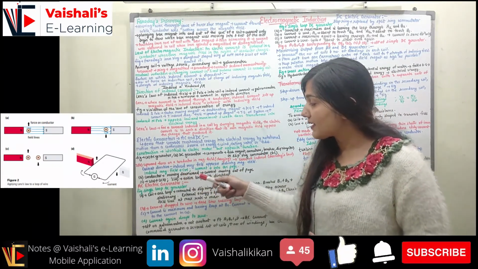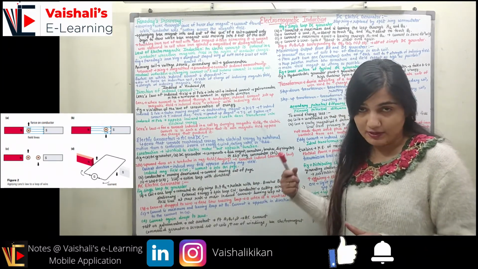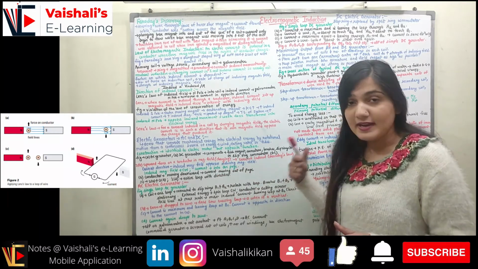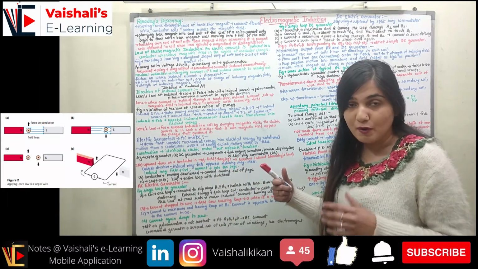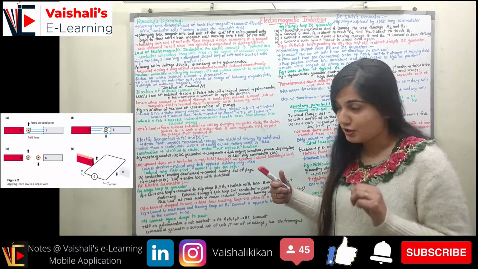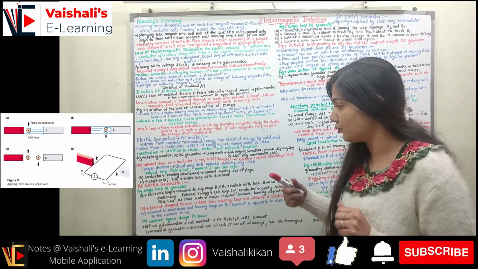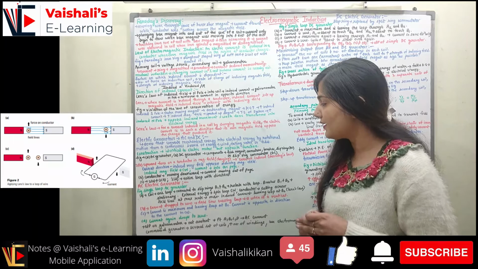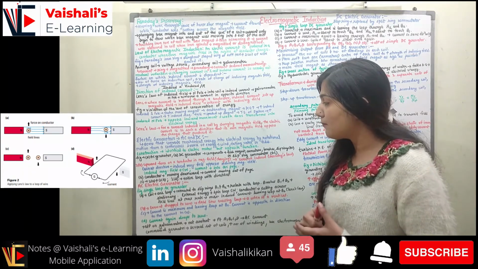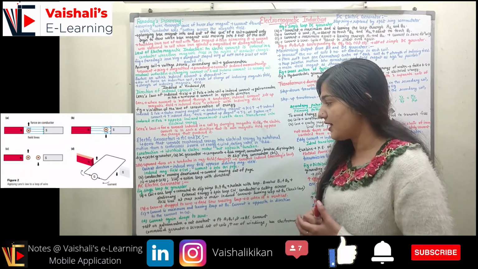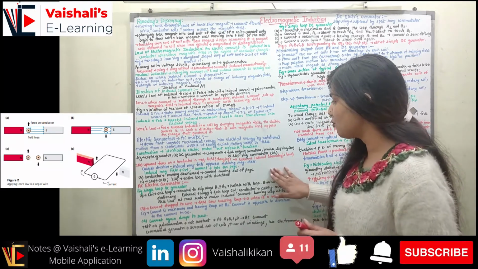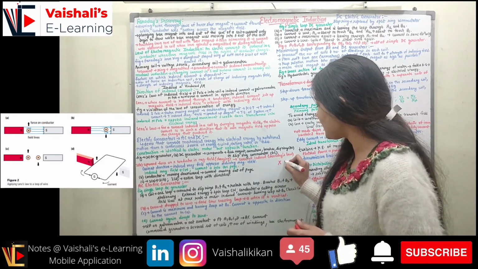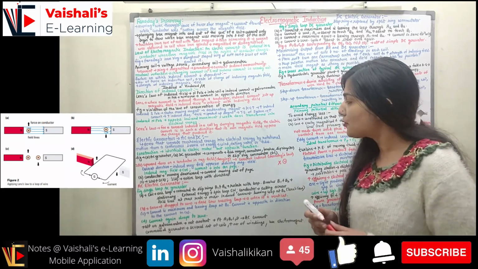When the induced magnetic field is in the clockwise direction, the current will be into the page, right? With the help of the magnetic field, we can find out the direction of the current. You can use the right hand thumb rule. Then in part B, we have a conductor which is moving downward and the current will be moving out of the page. Let's consider this board to be the page. In the first case, the current is moving into the page. In the second case, the current is moving outward of the page.